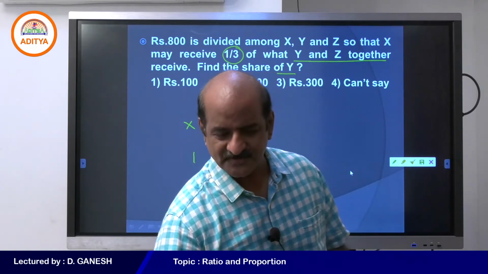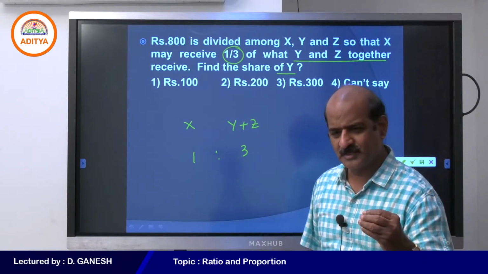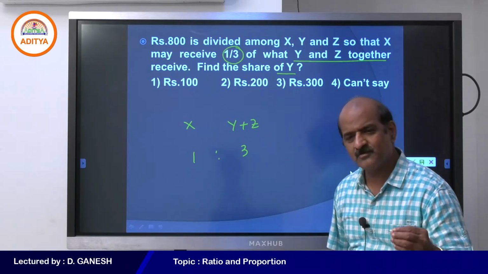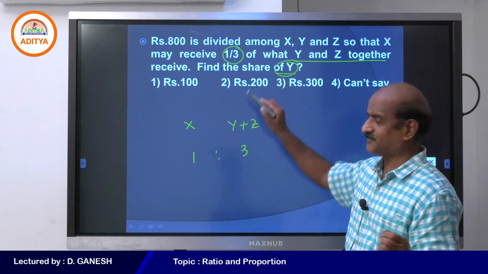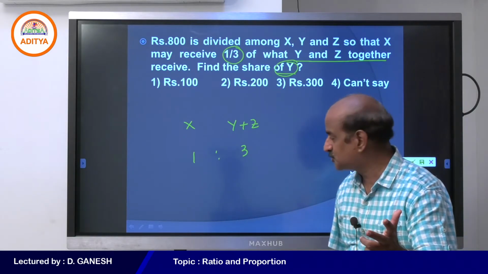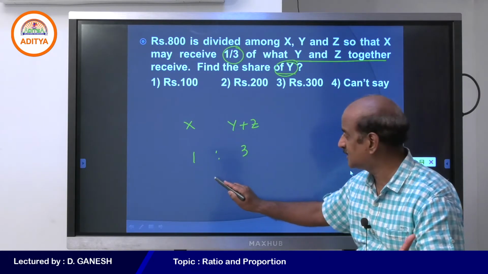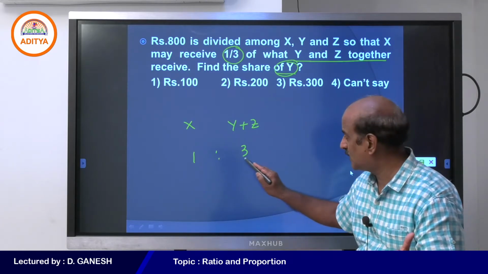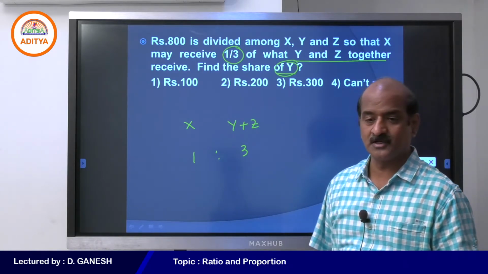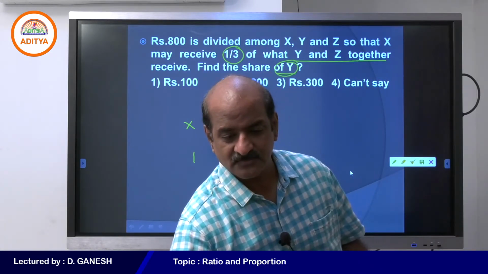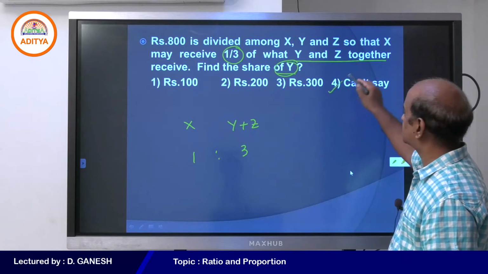I hope you understand this. Student, yes, before giving the answer, are you getting the point right? I am not asking you to find the share of x, I am asking you to find the share of y. Probably if anybody gives the answer 200, you must be giving the answer for x. But in this question, when x gets 1 part, y and z together are getting 3 parts. But we are not very sure how much x, y and z individually are getting. That is the reason why your answer must be can't say.